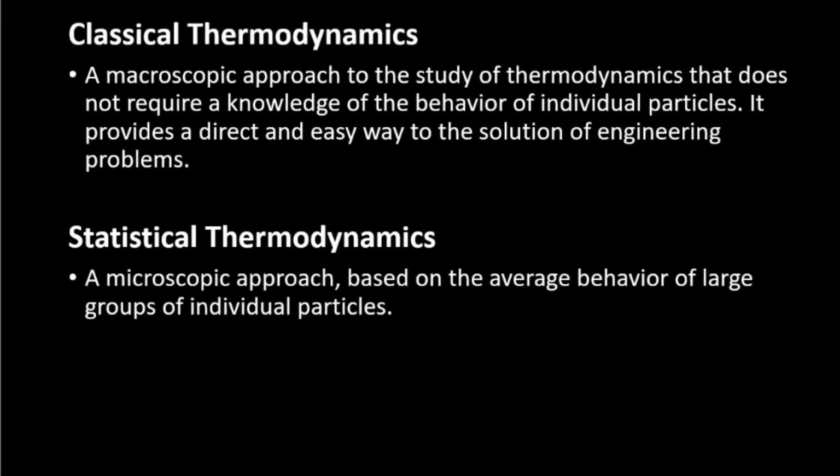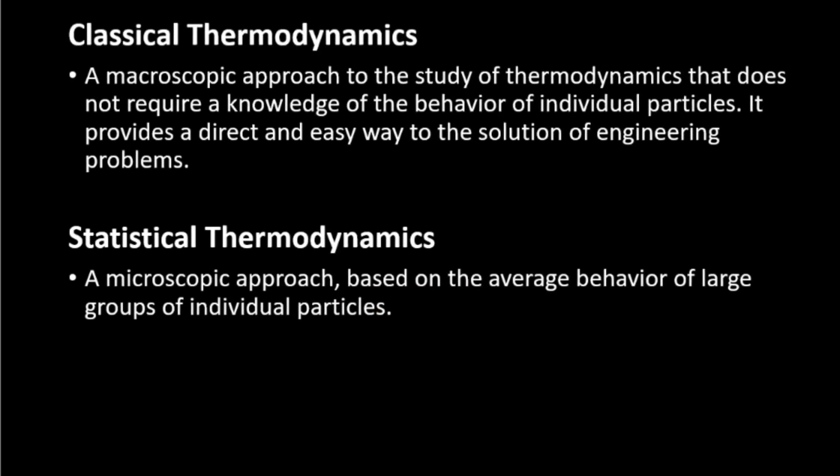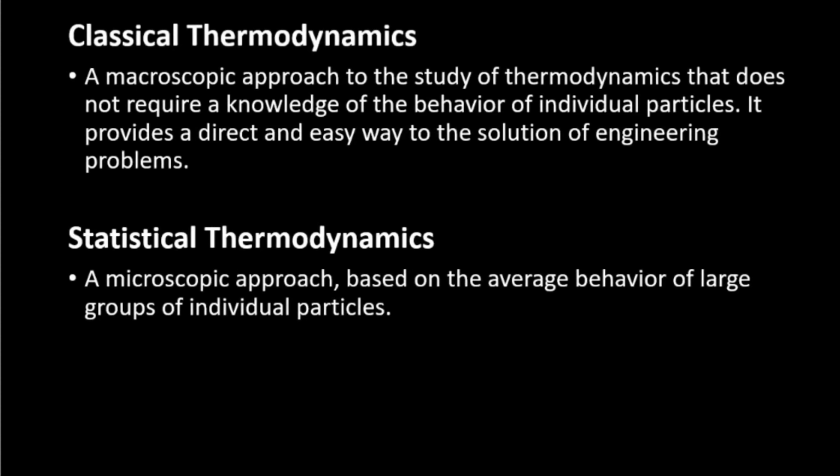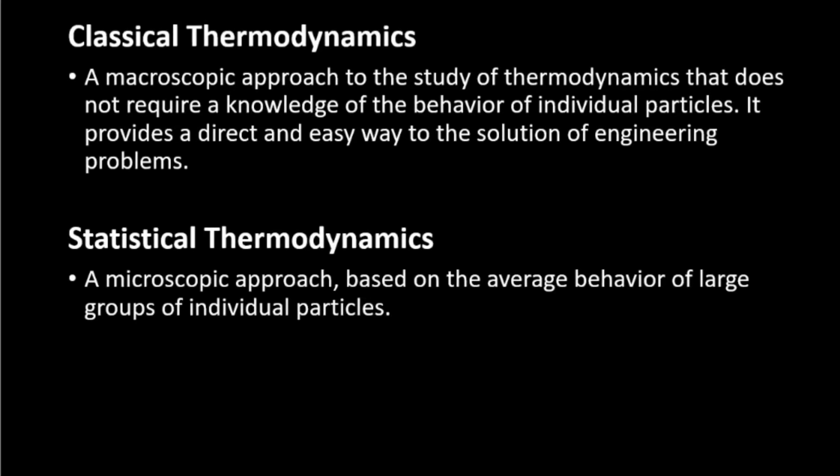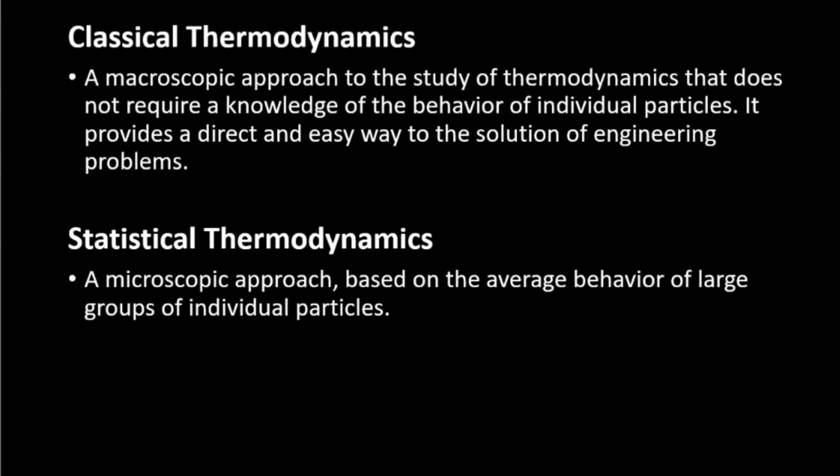There are two types of study of thermodynamics. The first one is classical thermodynamics. Classical thermodynamics is a macroscopic approach to the study of thermodynamics that does not require a knowledge of the behavior of individual particles.